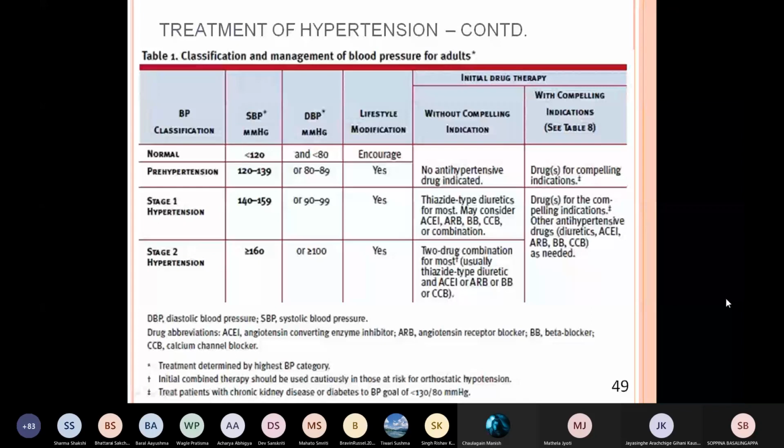What is that? Lifestyle changes should be advised. If he is obese, he has to reduce the weight, restrict the salt, do regular exercise, and stop alcohol and smoking, etc. Stage 1, thiazides, that we will study a little later. Stage 2, 2-drug combination.